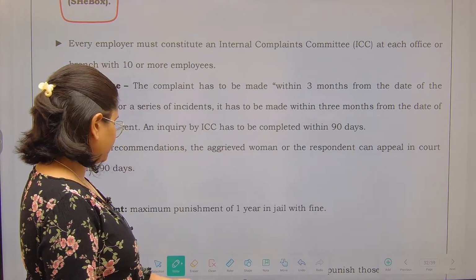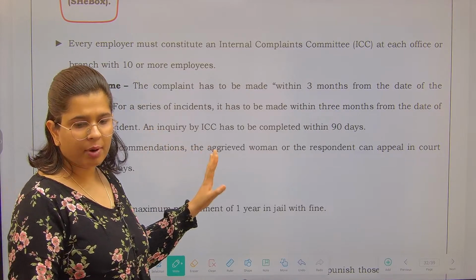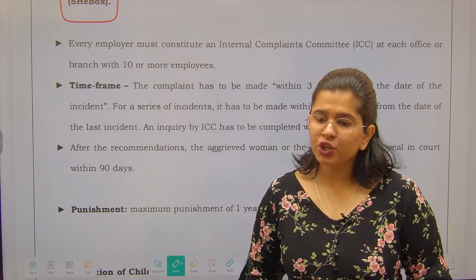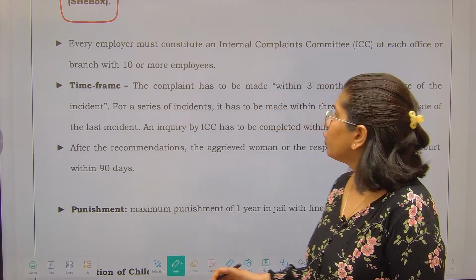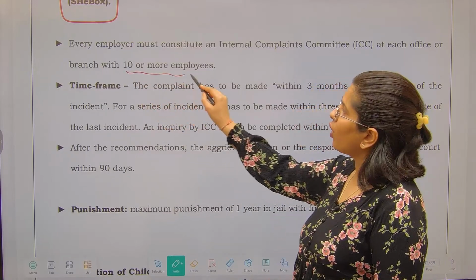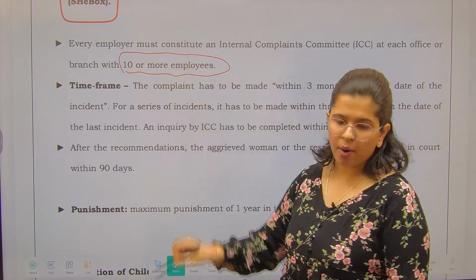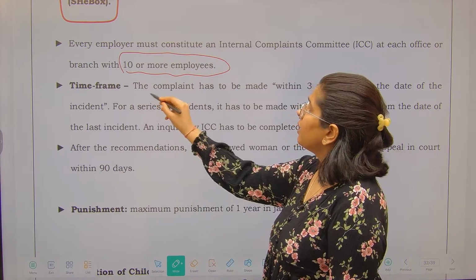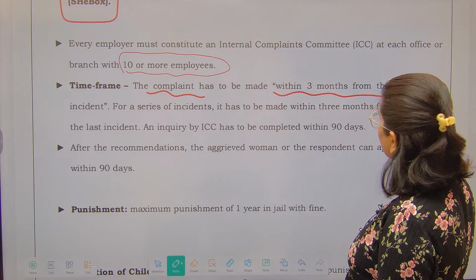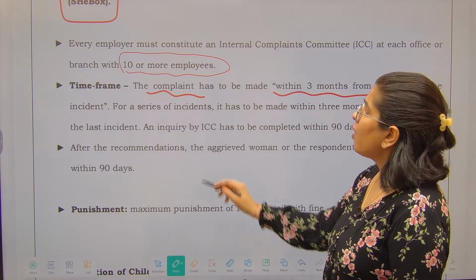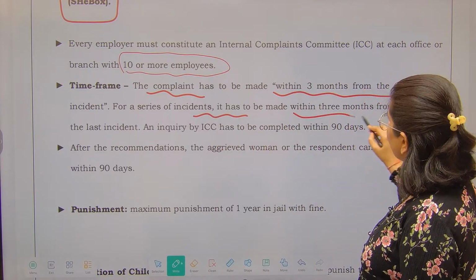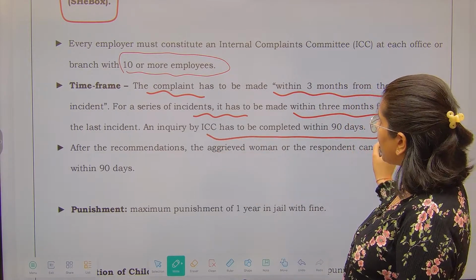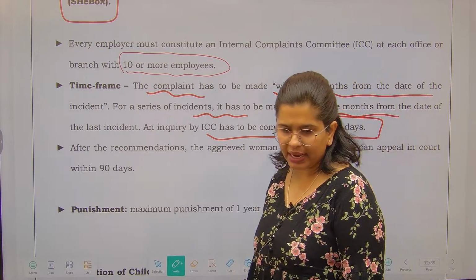Now, this was the provision I was talking about. Again, an important provision. Every office employing 10 or more people has to form an Internal Complaints Committee. The complaint has to be made within 3 months from the date of the incident. For a series of incidents, it has to be made within 3 months from the date of the last incident, and the inquiry by the ICC needs to be completed within 90 days.